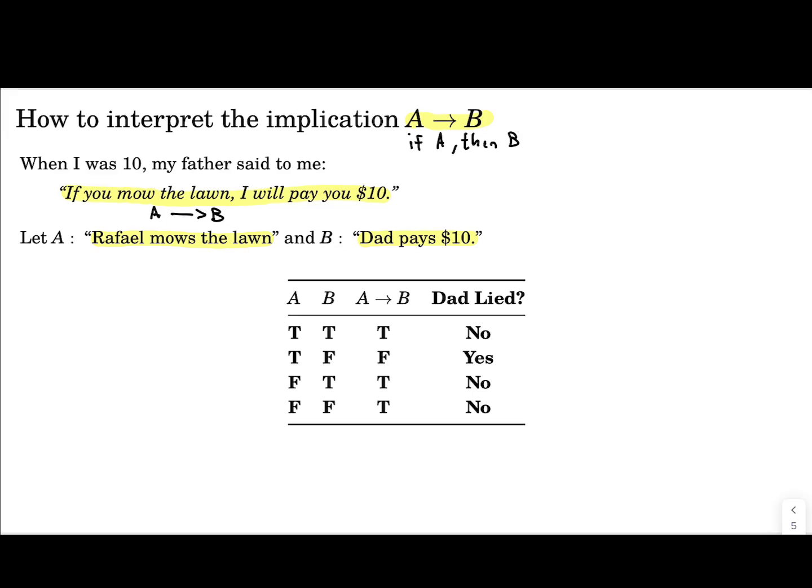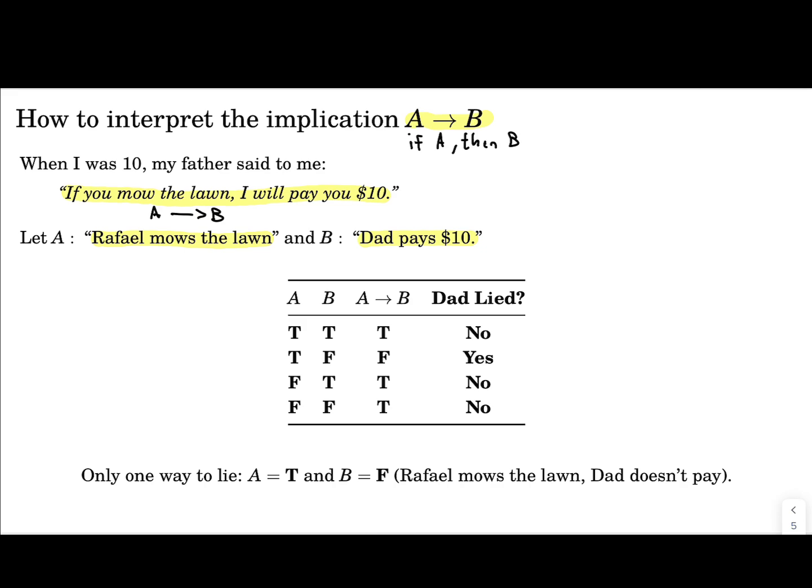Okay, so in other words, the only way for an implication A implies B to be false is if A is true and B is false.